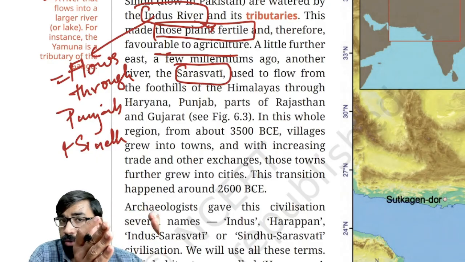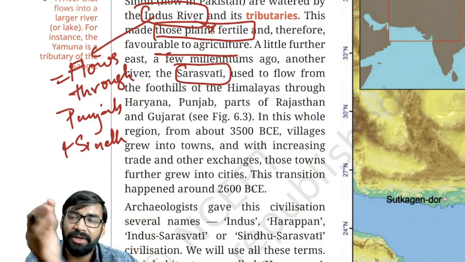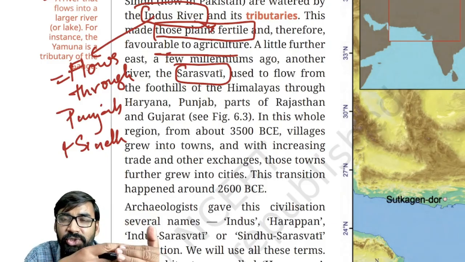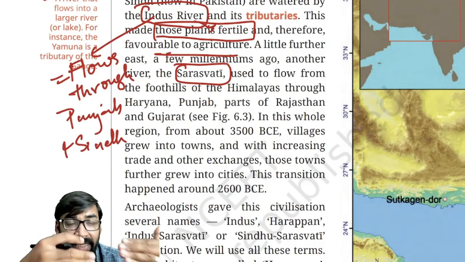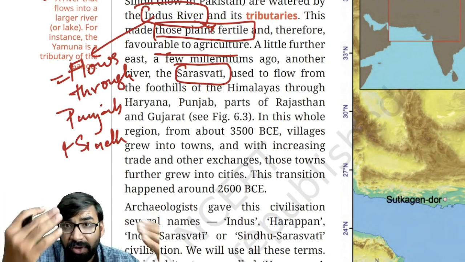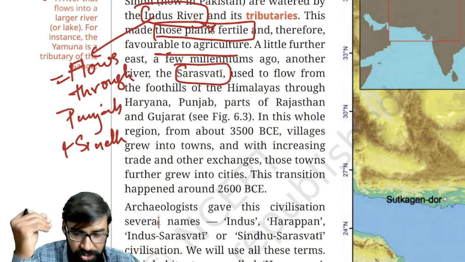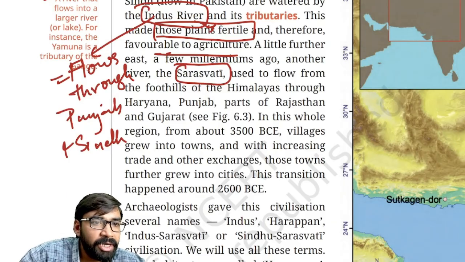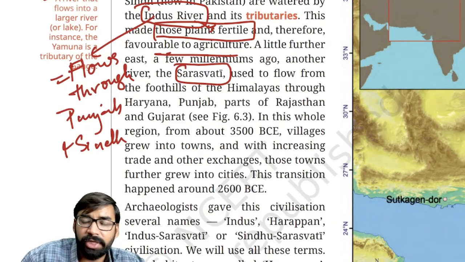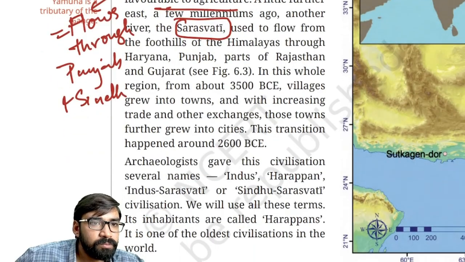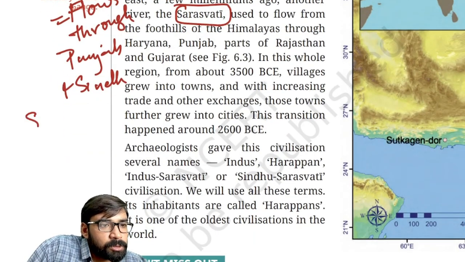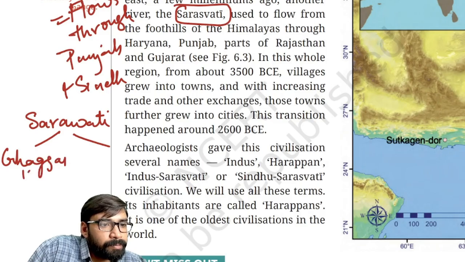Second important river of IVC is Saraswati River. As Indus was the major river in the northwest, from the perspective of India, because today there is a country called Pakistan, right, because of the partition. So with respect to sites in India, the most important river was Saraswati River. That is why it is also called Saraswati civilization. Clear? Now, Saraswati in India is called Ghaggar. In Pakistan, Saraswati River is called Hakra River.